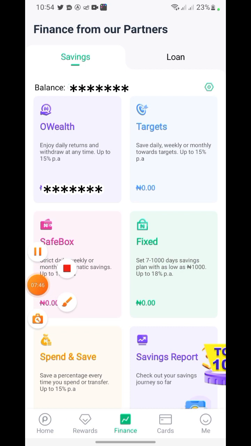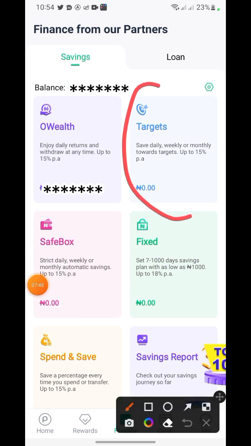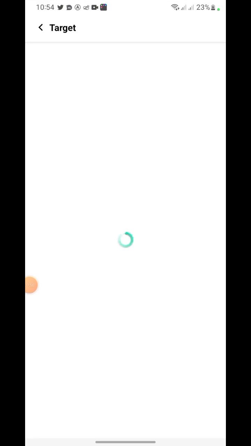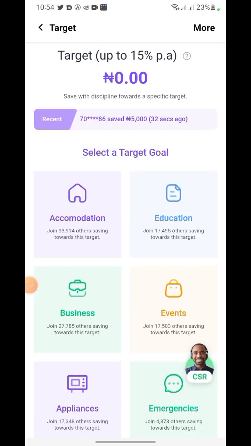Now, when you come to this part, you're going to see something like targets. I mean, these targets look the same. Okay, so when you click on target, you're going to see, okay, I want to target for this particular stuff, I want to target for that. So this is target, and it's also the same 15% annual.